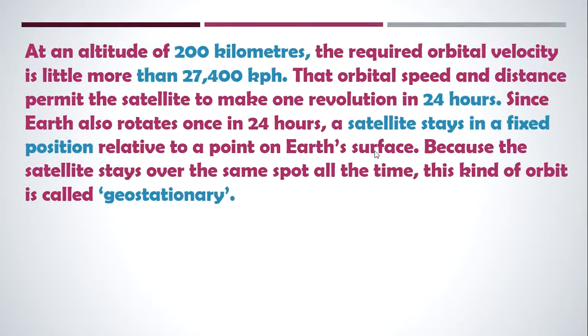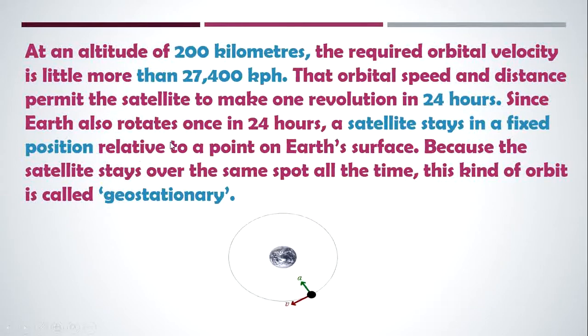The orbital velocity of the satellite depends on its altitude above Earth. The nearer the object is to the Earth, the faster the required orbital velocity. If the object is very close to the Earth, then the orbital velocity is faster. So, at an altitude of 200 kilometers, the required orbital velocity is a little more than 27,400 kilometers per hour. That orbital speed and distance permit the satellite to make one revolution in 24 hours.